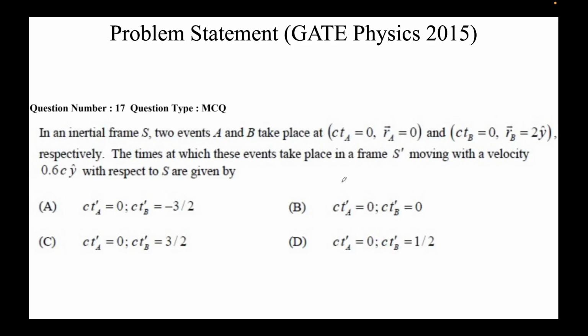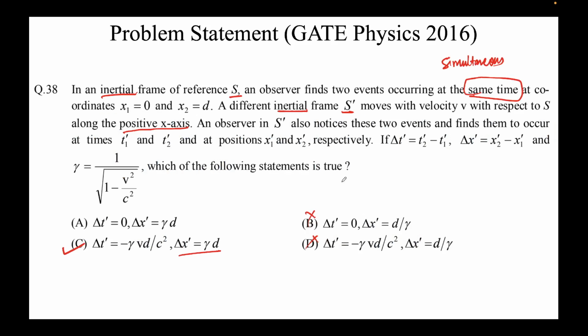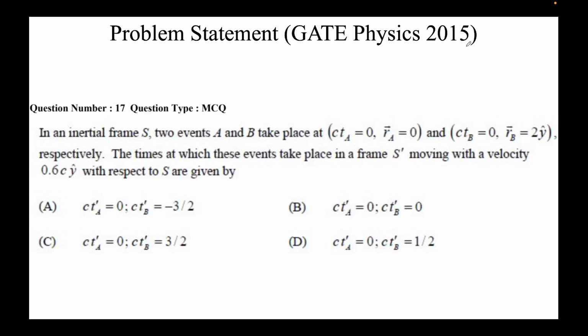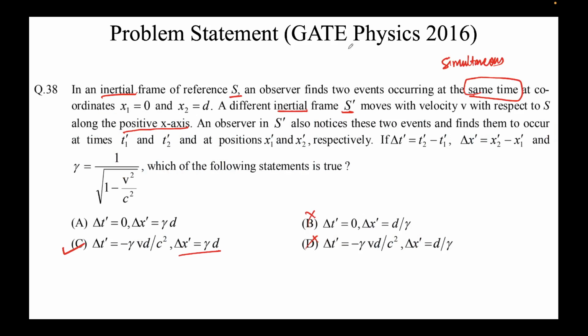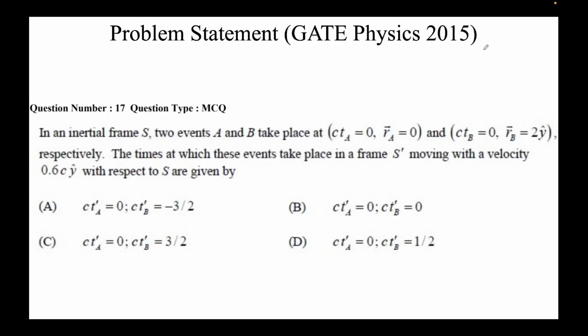We'll now move to the next problem, which happens to be similar to this problem. See, why I always emphasize going to the previous year problems. Look at this problem. Two frames S and S prime, simultaneous. This was from 2016. This is from one year before, 2015. Inertial frame S, right? TA is 0, TB is 0. This means there are simultaneous events. And again in the next year they asked the same question. Simultaneous events question was asked in 2015. Same question was repeated in 2016. It happens. The questions repeat themselves.